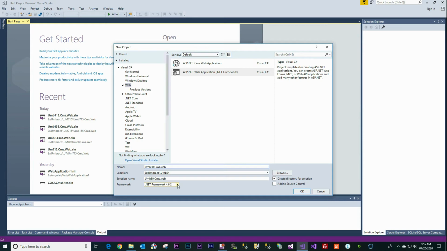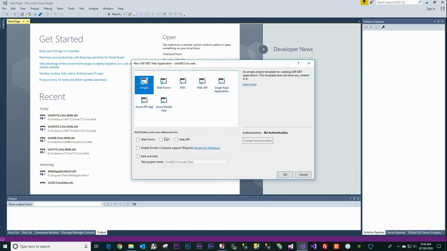To install Umbraco, you need the .NET Framework 4.7.2. It cannot install on a previous version of the .NET Framework. It must be 4.7.2. Click OK. MVC.